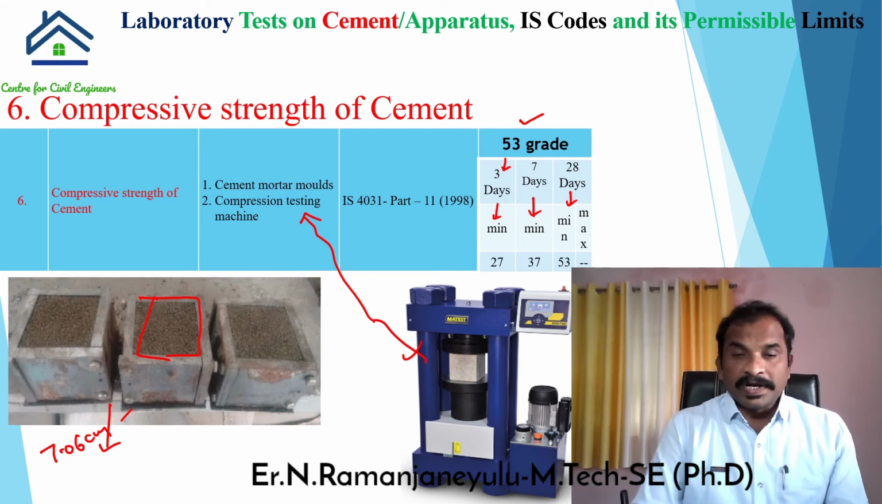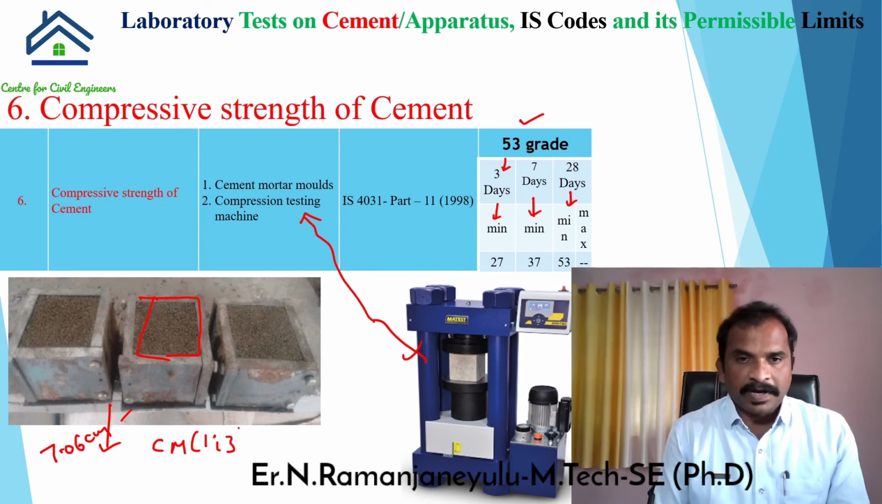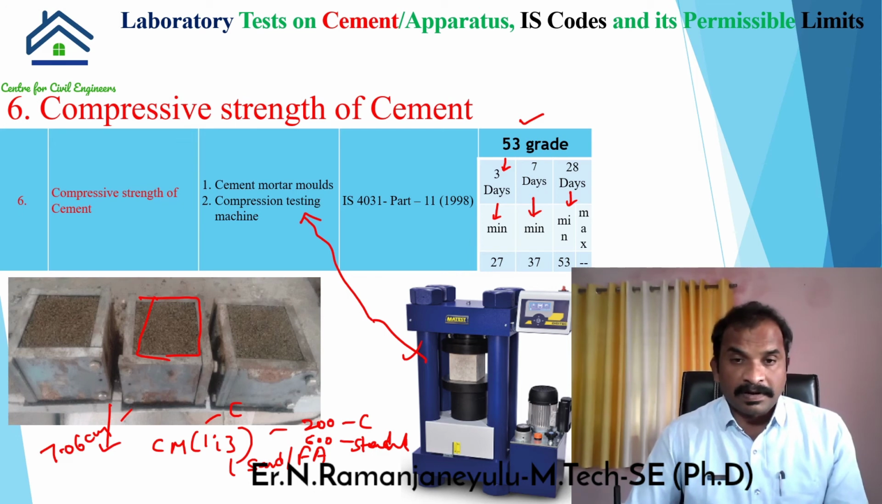Coming to the proportion, for cement mortar of proportion 1:3 we have to take 1 part of cement and 3 parts of sand, that is fine aggregate. Coming to the quantity, 200 grams of cement and 600 grams of standard sand we have to take. Standard sand is available from Ennore, in Madras. Ennore standard sand we have to use in the preparation of these molds.